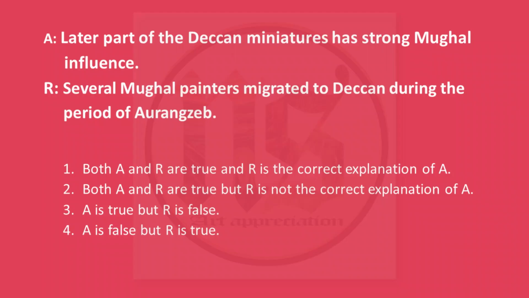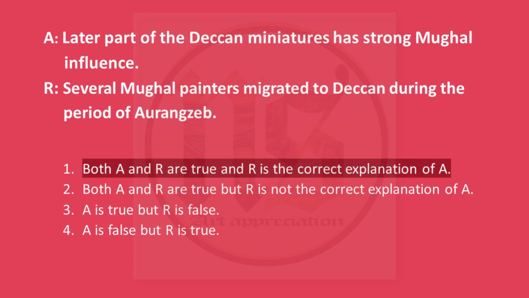Next one, assertion says later part of the Deccan miniatures has strong Mughal influence. This is right. Now reason is because several Mughal painters migrated to Deccan during the period of Aurangzeb. This actually happened here because earlier there was influence of Lepakshi and Malwa region, but later these got the Mughal influence because after Aurangzeb, the Mughal paintings there could not develop much and the artists moved to Deccan and Pahadi. So first one, that is both A and R are true and R is the correct explanation of A is our correct answer.